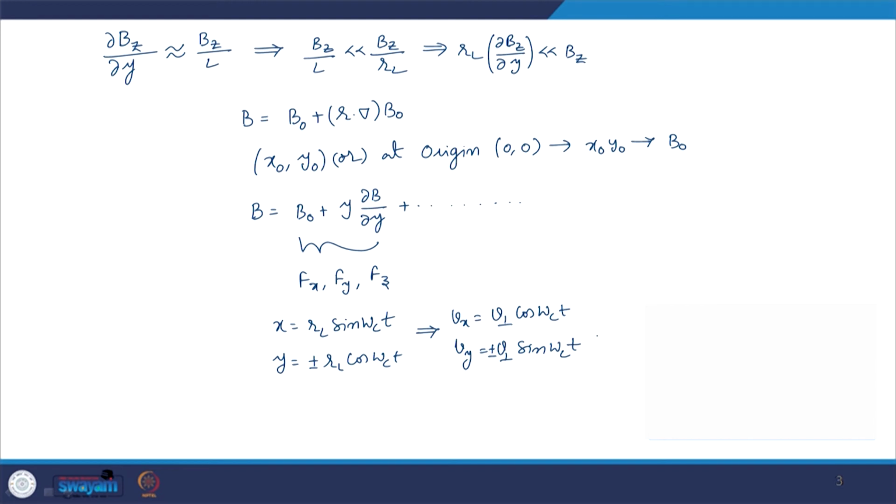So, now if you want to substitute this into the expressions for Fx and Fy, we know that Fx is q Vy Bz, right.